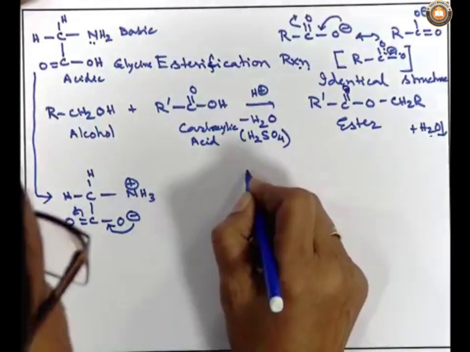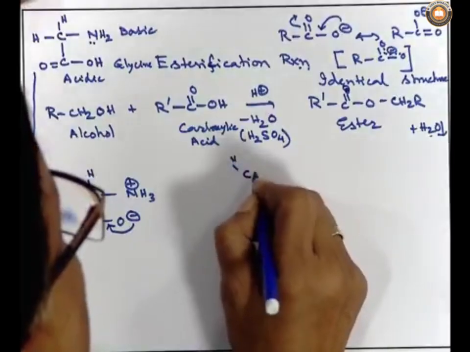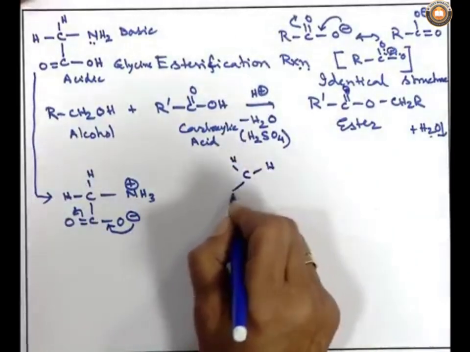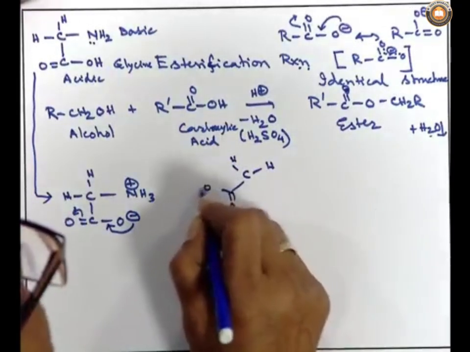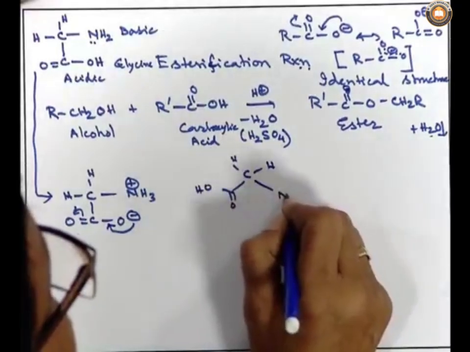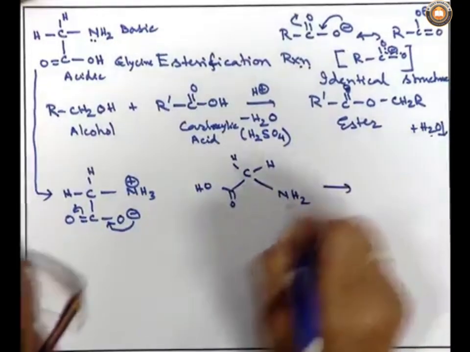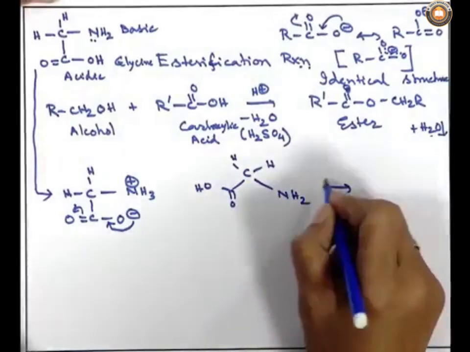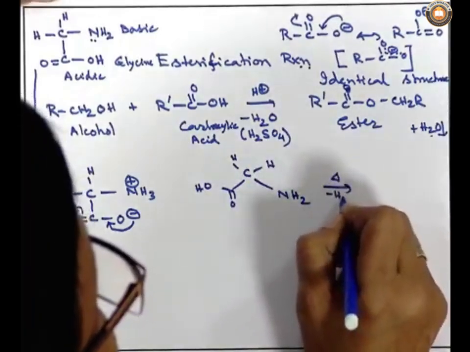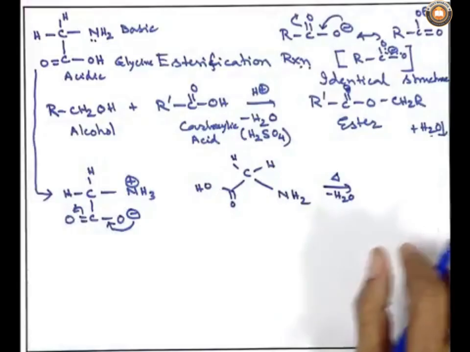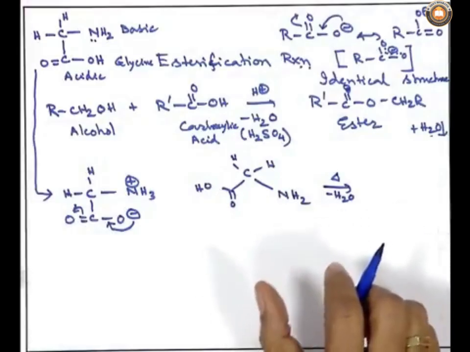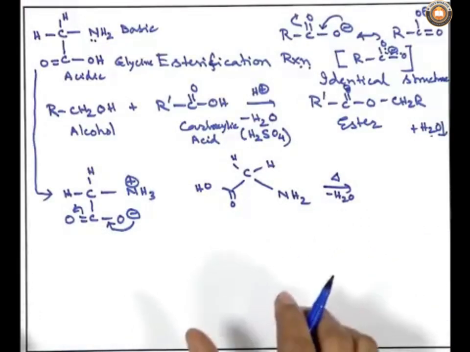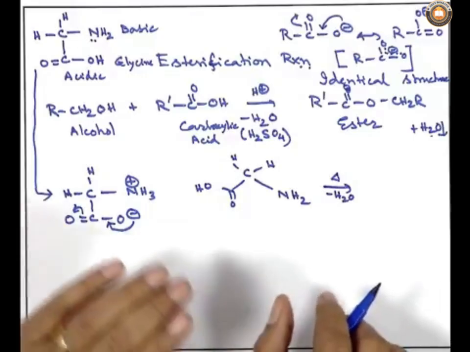Now, going back to the amine thing, if I have a carboxylic acid group and also an amine group, and if I do a similar sort of reaction, let us take by heating that and with the help of some dehydrating agent, the water being taken out from that.